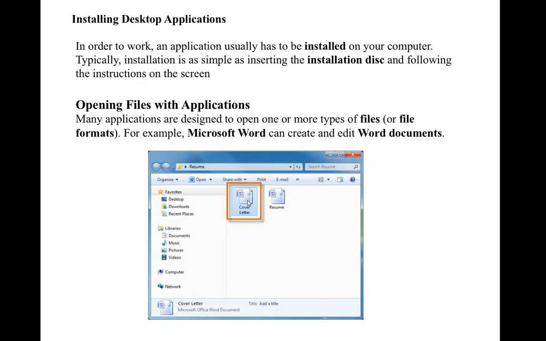Okay. The first thing is you want to install the application. The application is usually installed on your computer first, and then you can use it, right? Like when opening a file with an application, many applications are designed to open one or more types of file or file format. For example, Microsoft Word can create and edit Word documents, right?